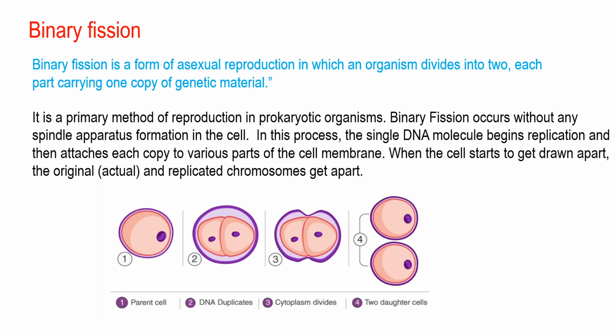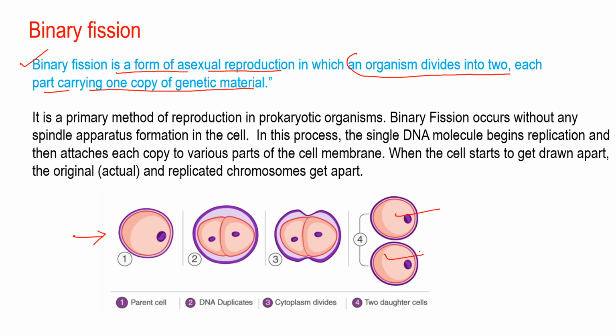Students, binary fission is a method of reproduction where there is a separation of the parent cell into 2 new daughter cells, as you see in the picture. Here I have mentioned the definition: asexual reproduction in which an organism divides into 2, each part carrying 1 copy of genetic material, right? So that simply means there is a separation of the parent cell into 2 new daughter cells.